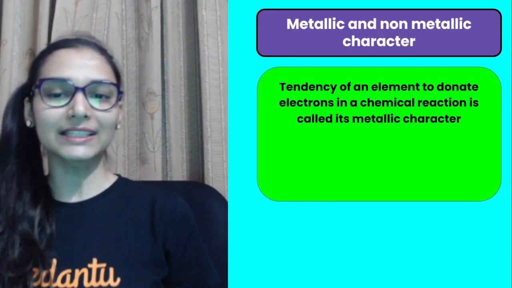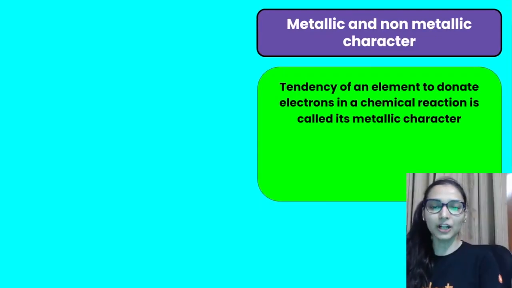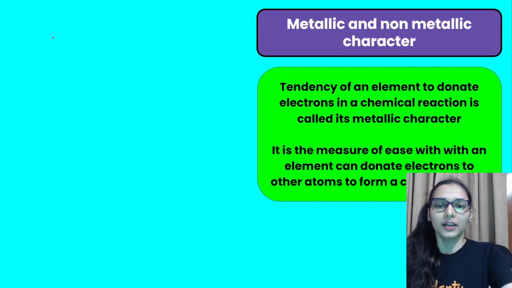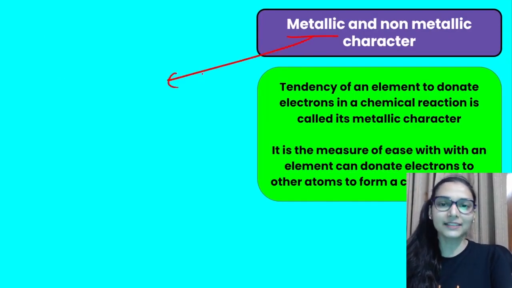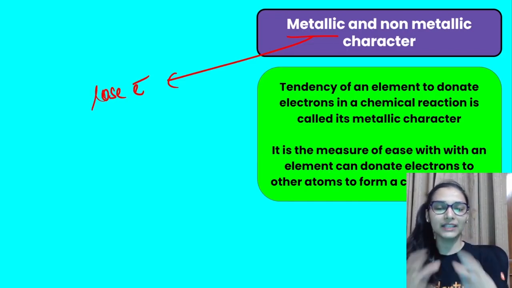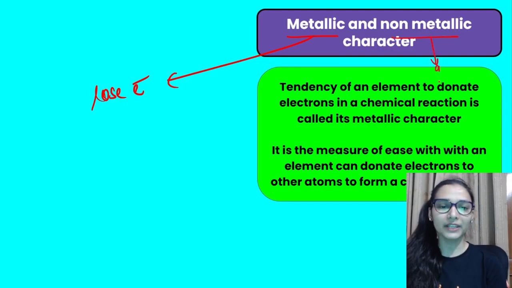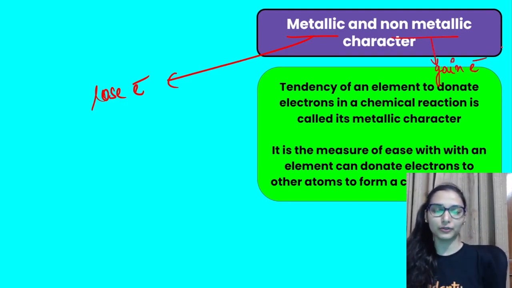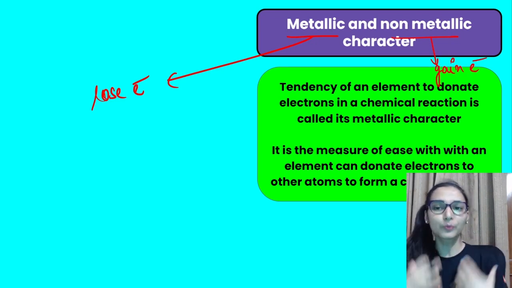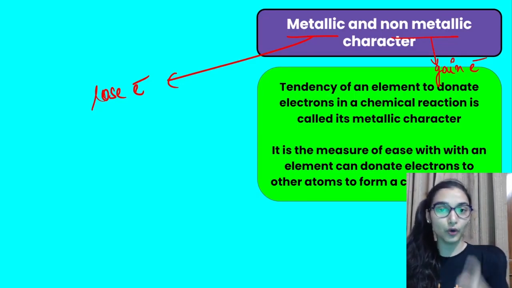Now the last property that we are left with, the metallic and the non-metallic character. This is also very easy. Let's write it down. You know what metallic character is? That is the tendency of an element to lose the electrons. How easily an element is able to lose electrons. So if the element is easily losing the electrons, I would say it is more metallic. However, non-metallic character is the tendency of an element to gain the electrons. So if I am gaining electrons easily, I am more non-metallic. The trend of both would be opposite to each other. If you know metallic, it is the anti-trend of the non-metallic character.